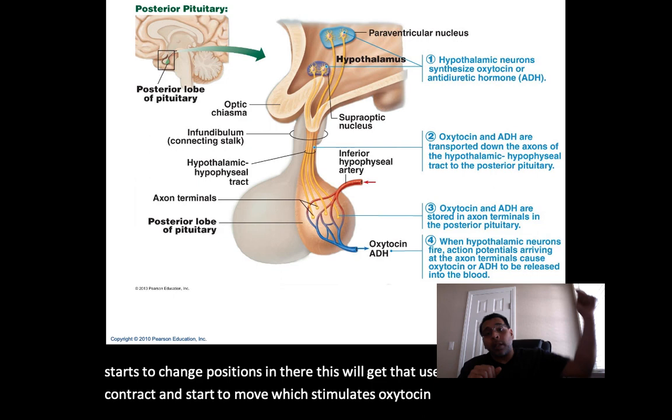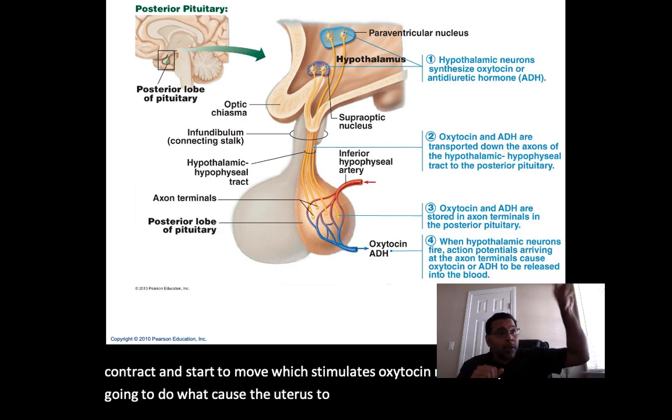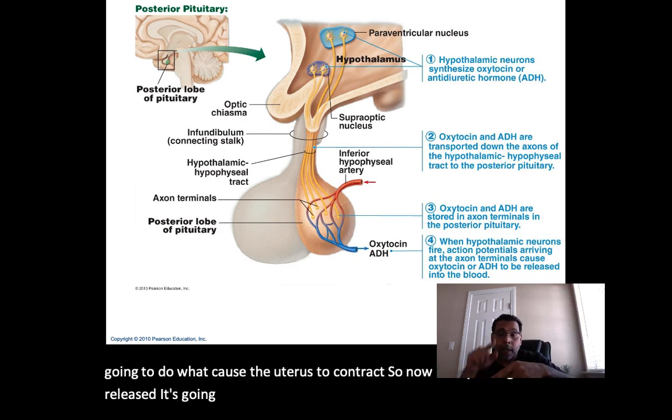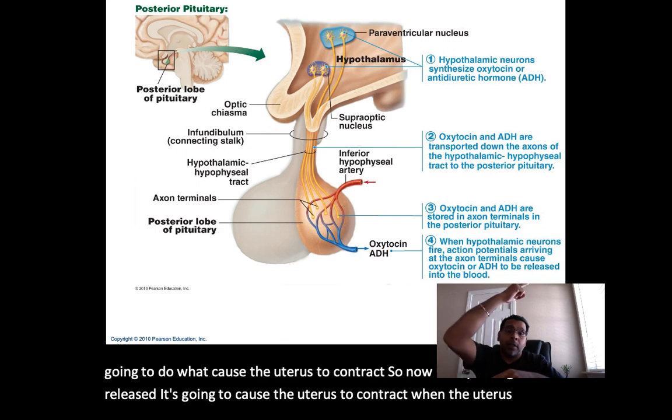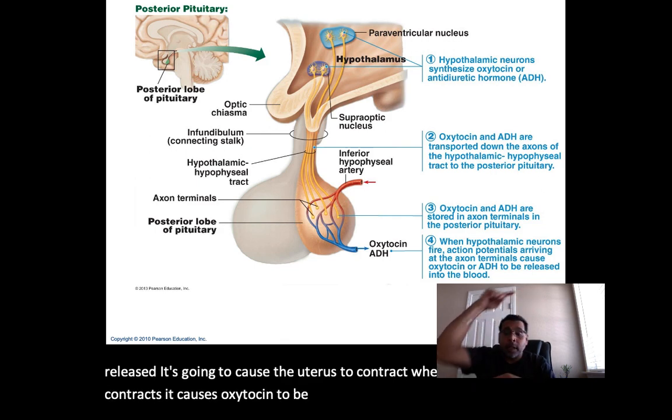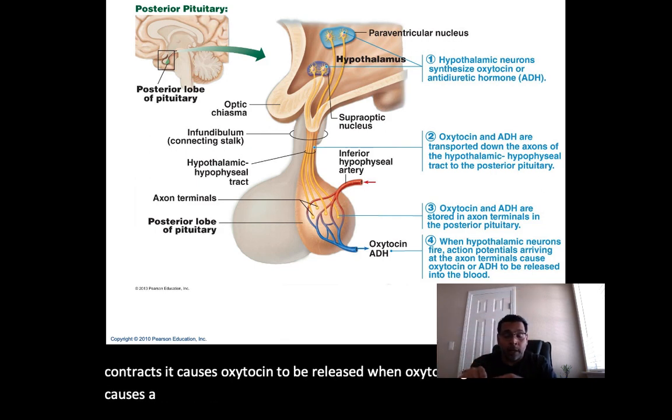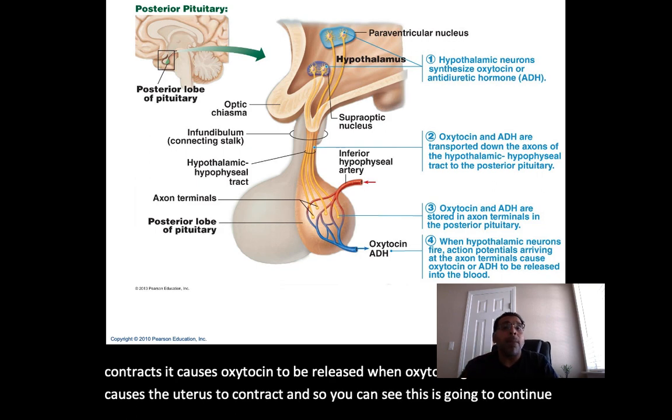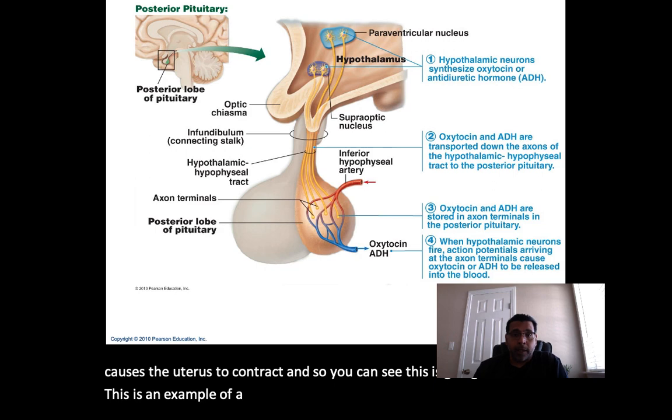Oxytocin is going to do what? Cause the uterus to contract. So now when oxytocin gets released, it's going to cause the uterus to contract. When the uterus contracts, it causes oxytocin to be released. When oxytocin gets released, it causes the uterus to contract. And so you can see this is going to continue. This is an example of a positive feedback mechanism.